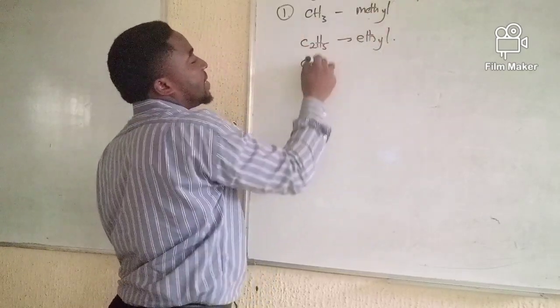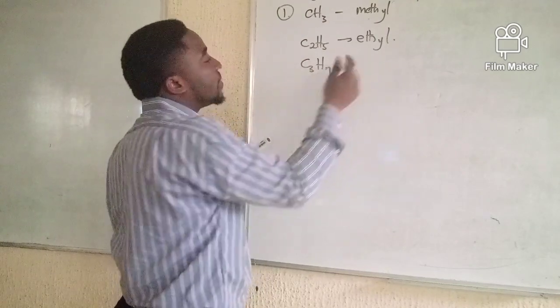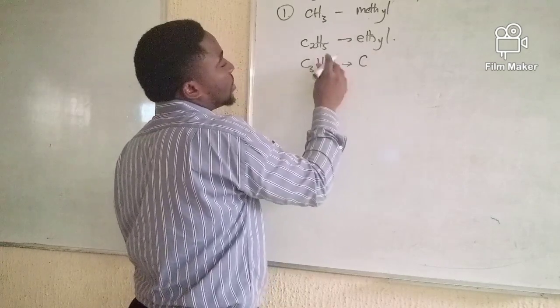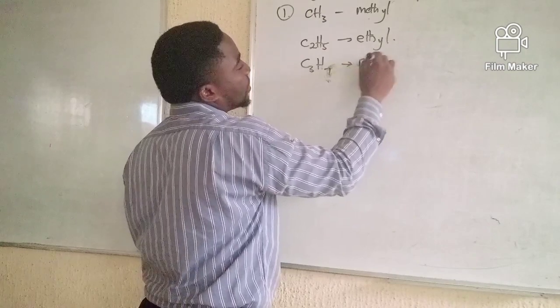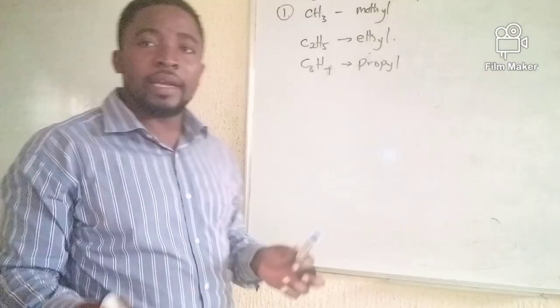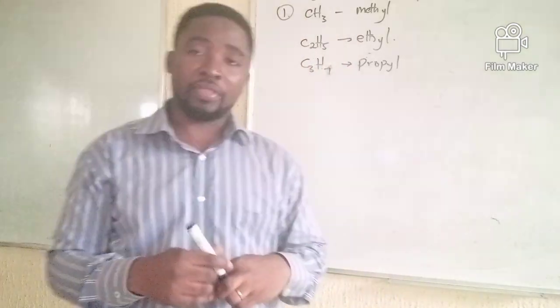Okay? Then C3H7, which is obtained from propane, now becomes propyl. Okay? Propyl. Then butane, when you remove one hydrogen atom, becomes butyl, and so on and so forth.